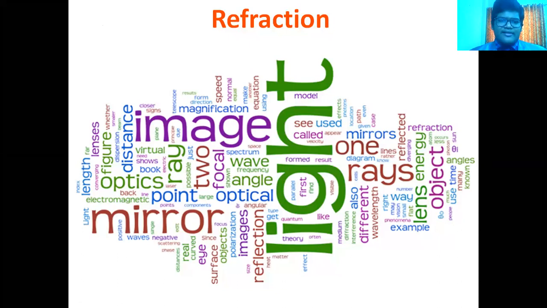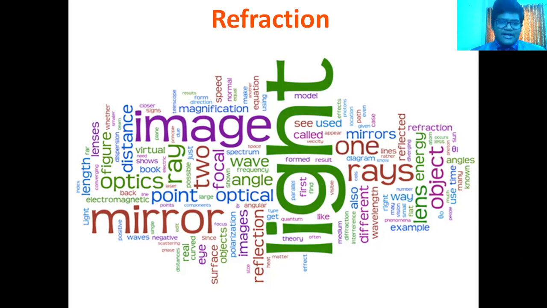Light is an electromagnetic spectrum, but we are only going to deal with visible light, which has a wavelength of about 700 nanometers. You should also note that light always travels in a straight line. This is known as the rectilinear propagation of light. Light has many phenomena such as dispersion, reflection, refraction, but today we are going to deal with refraction.